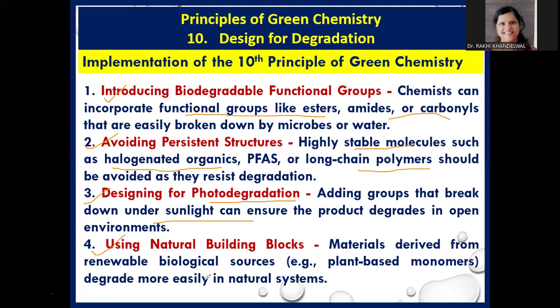Next is using natural building blocks. What is this? This is the material derived from renewable biological sources such as plant-based monomers, which can degrade more easily in the natural system. So basically, this principle focuses on incorporating functional groups which can easily degrade in presence of sunlight and which can be formulated from plant-based materials, so that these chemical products can easily degrade in the environment and cannot accumulate in nature.